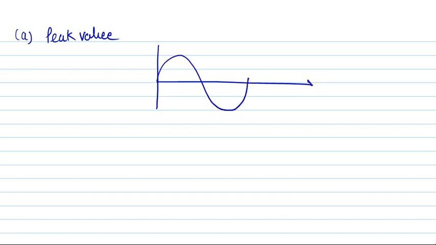So what is peak value? Suppose this is the sinusoidal waveform. This is the omega t axis and this is the voltage axis. So this maximum value, that is Vm, is known as a peak value, and in the negative half cycle, minus Vm is the peak value. Peak value is the maximum value of the wave during either positive or negative half cycle. So Vm and minus Vm are the peak values of this sinusoidal waveform.